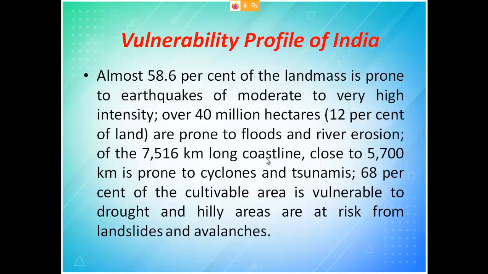Almost 58.6% of the land mass is prone to earthquakes of moderate to high intensity. Over 40 million hectares are prone to flood and river erosion. Of the 7516 kilometers of coastline, we have a very big coastline because our country is a peninsular country, surrounded by water on three sides. So I think compared to other countries, our disasters are more because of all these reasons.